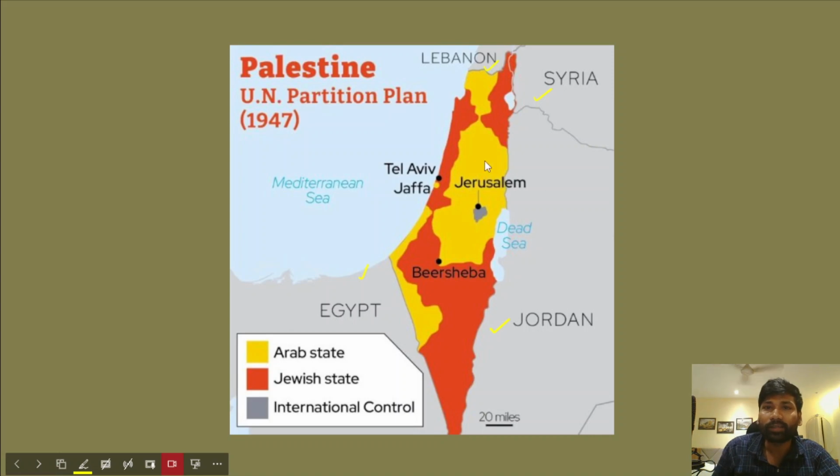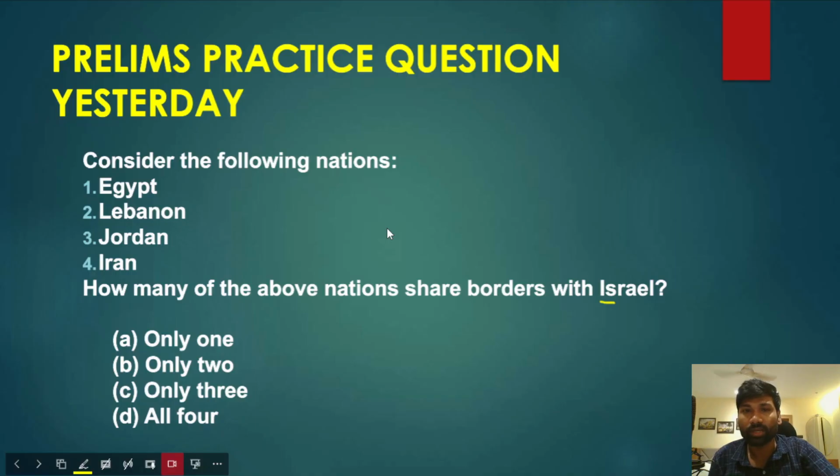On the other hand, the region which is marked in yellow is Palestine. This is the West Bank, and this region is known as the Gaza Strip. Please make sure that you identify the West Bank, Gaza Strip, and all the countries with which Israel shares its borders. Now let's come to the question.